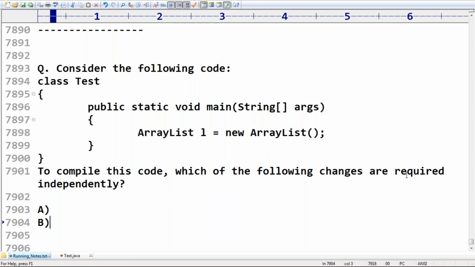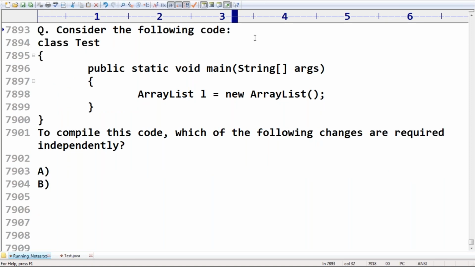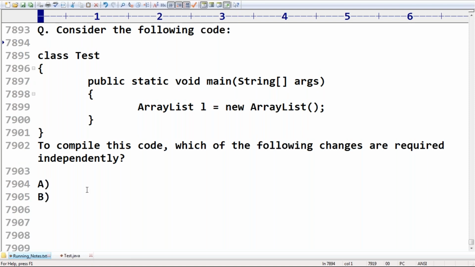Consider the following code. To compile this code, which of the following changes are required independently?